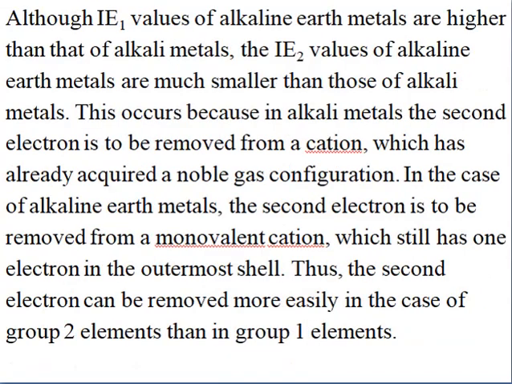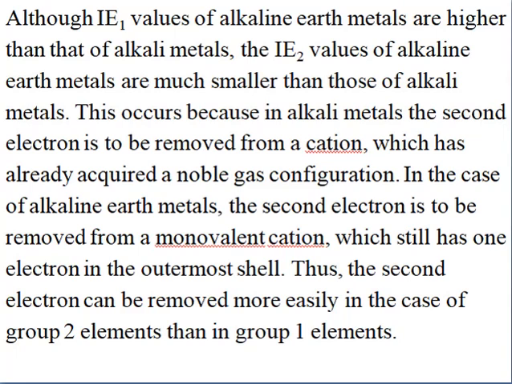when we go for the ionization energy, the first ionization energy value of the alkaline earth metals is higher than that of the alkali metals. This you can compare and see even in your Clark's table. In the Clark's table, if you check the first ionization energy of the alkali metals and the alkaline earth metals, you find that the alkaline earth metals' first ionization energy value is more than that of the alkali metals. But at the same time, if you compare the second ionization energy, the alkaline earth metals' values are much smaller than those of the alkali metals. Why does this happen?